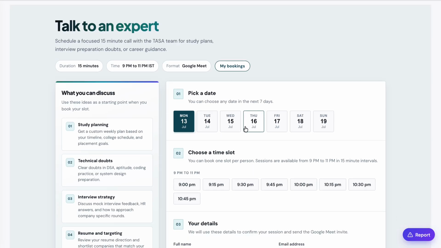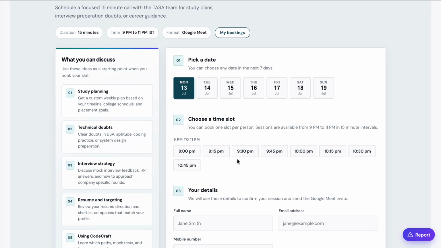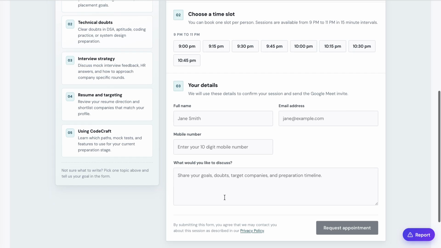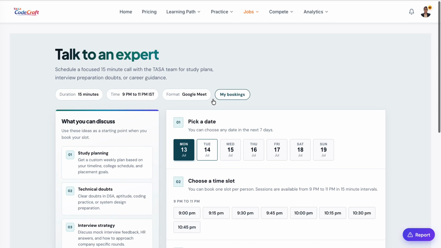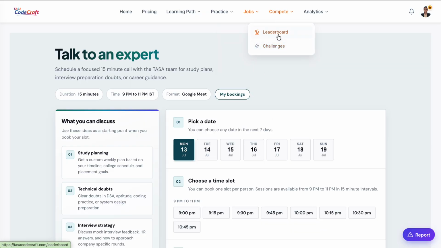This is the best feature. You can book a time slot and give your details, and you can give a title like what you would like to discuss. For example, I'm new to this, how do I prepare, how do I start my career. Something like that, if you want to know or talk to an expert, you can always book a slot and request an appointment. And all the payments and everything are covered in the subscription, so there is no need to pay anything separately. It's an online meet. They'll clear all your doubts and give you enough time to do that.